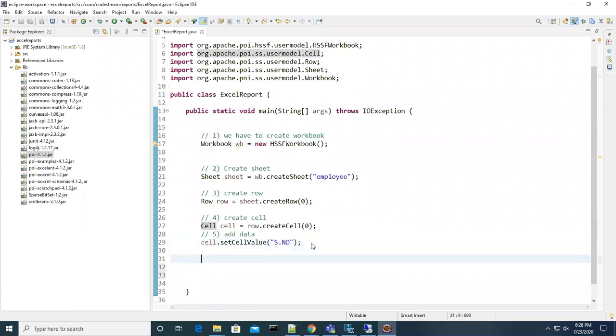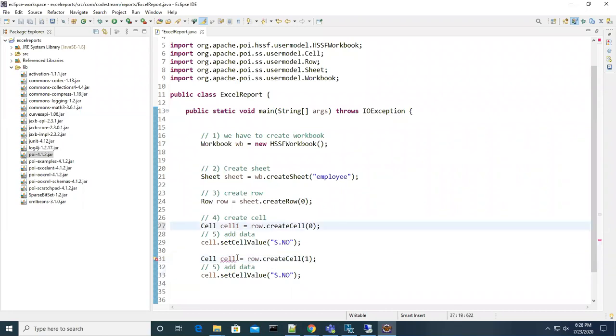So how to create one more cell? Same code, copy paste. This is cell 1, cell 2, like this. But here we change the column name. What is the name? Name.